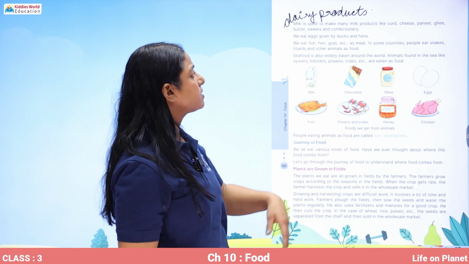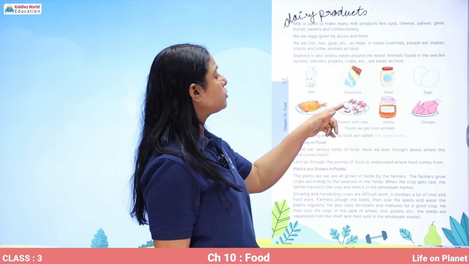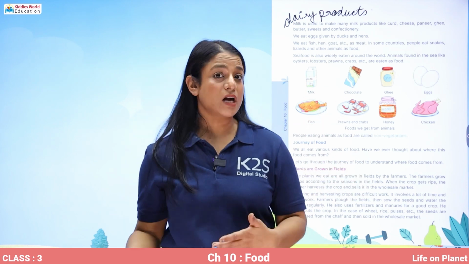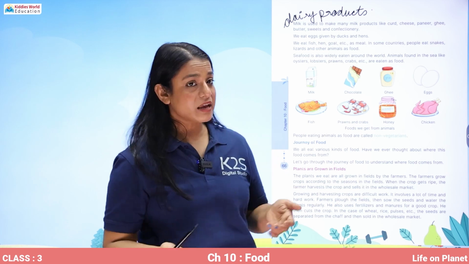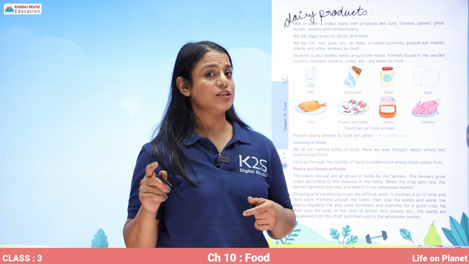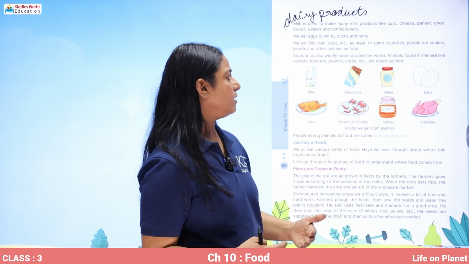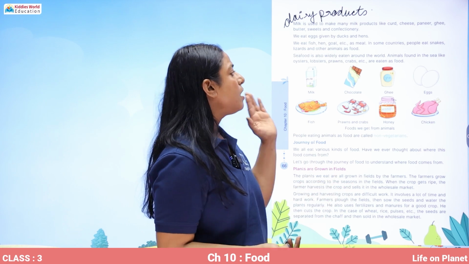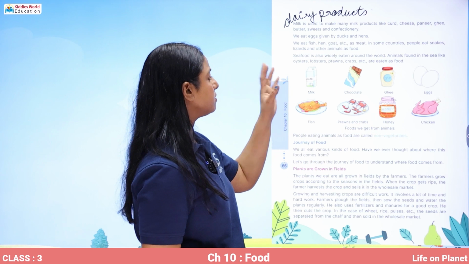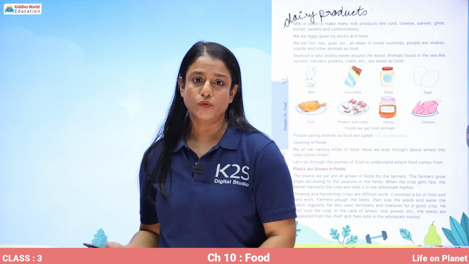We eat eggs given by ducks and hens. Then we eat fish, hen, goat, etc. as meat. And in some countries, people eat snakes, lizards, and other animals as food, mainly in China. Seafood is also widely eaten around the world. Animals found in the sea like oysters, lobsters, prawns, crabs are eaten as food.